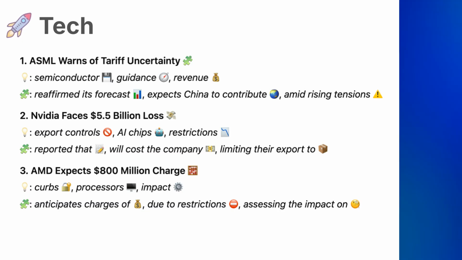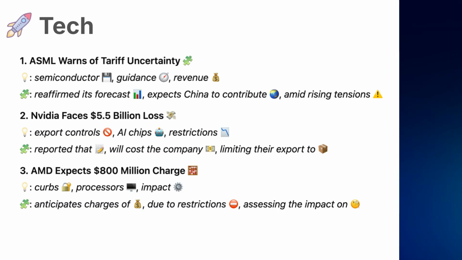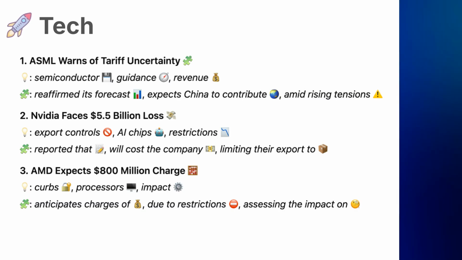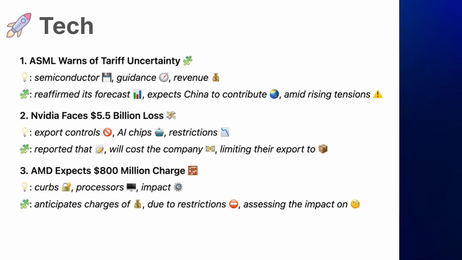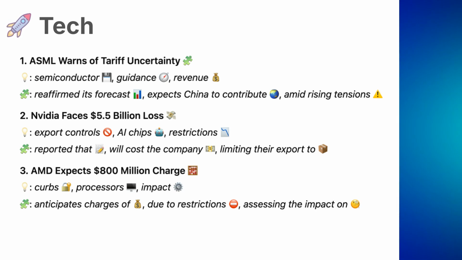Phrases: "anticipates charges of" predicts financial losses or costs due to an issue. "Due to restrictions" indicates that limitations are the reason for an outcome. "Assessing the impact on" means evaluating how something affects a company or system.